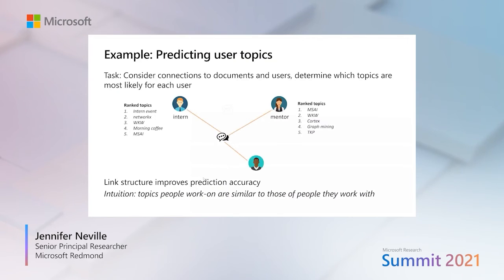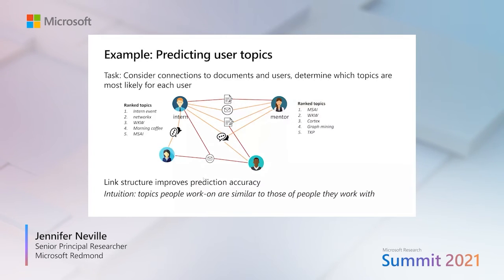But if we start to look at the graph structure of how they talk to each other, we can see that there's messages and emails and meetings and documents that are propagated or jointly involve both the intern and the mentor, but also their colleagues in their larger group.